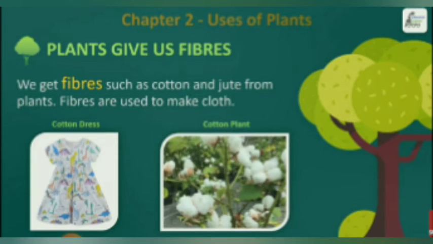This white kind of cotton is used to make cotton dresses, and jute fiber we get from jute plants. These jute fibers are used to make different kinds of mats, ropes, and different decorative items.